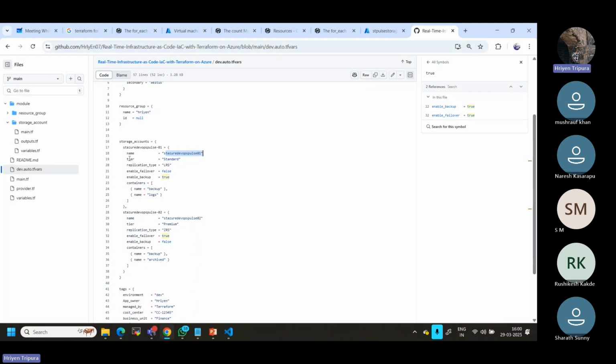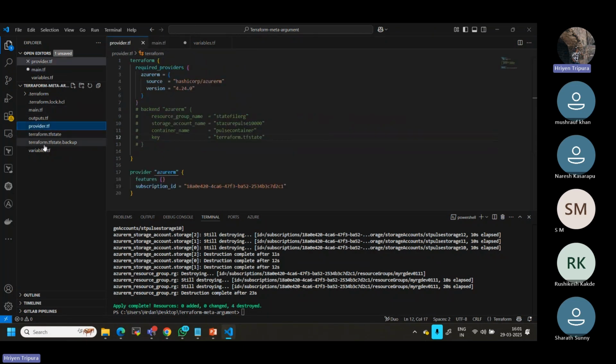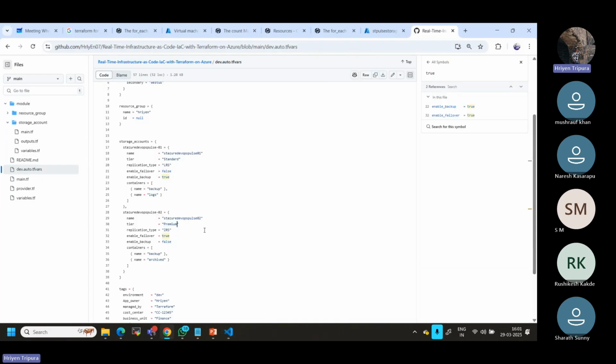Second thing, if you see here, this particular storage account needs to be created as Standard, whereas another storage account should be created as this one. But if you notice here, we don't have the capability to do it using count, right? Because this is only one block, we only have one block. So this is the problem with the count. Count is basically, as I told you, only for when you want to create identical VMs or the same configuration of the setup, and only the name is different. In that case, you can go with the count.